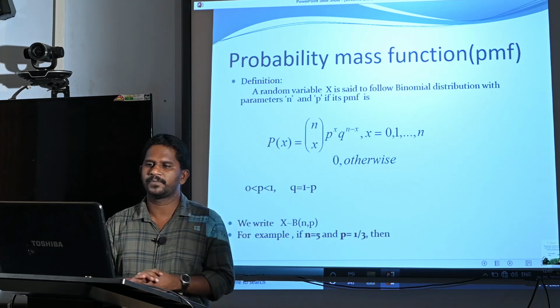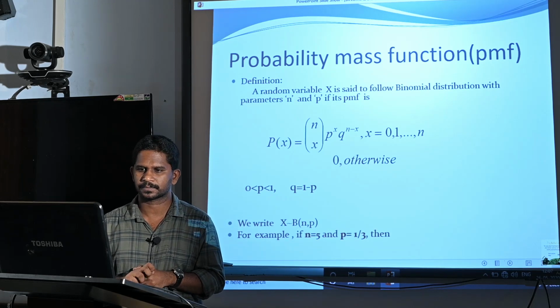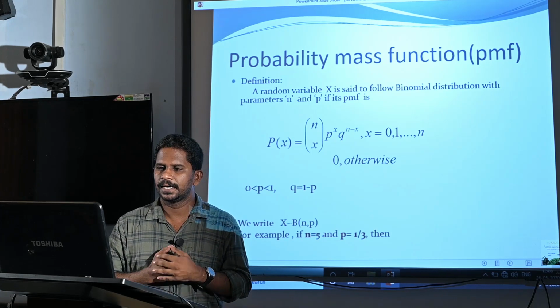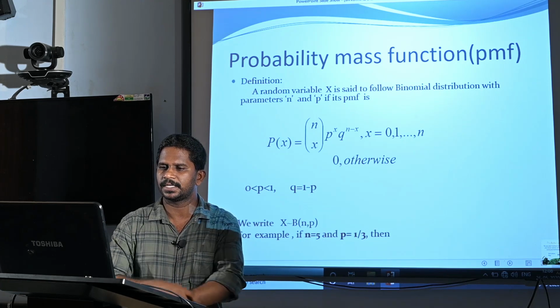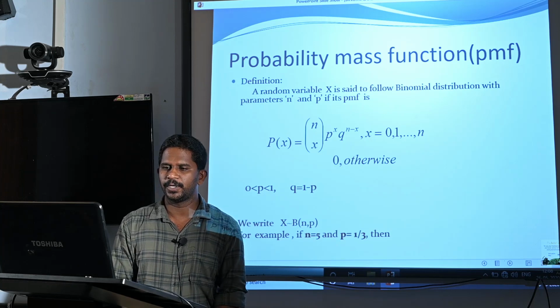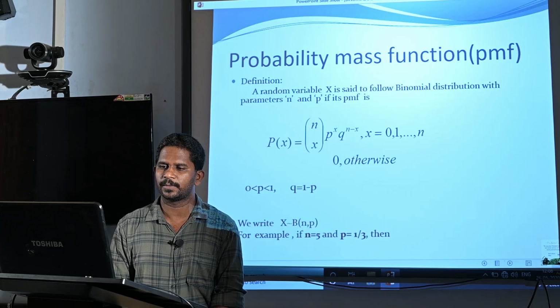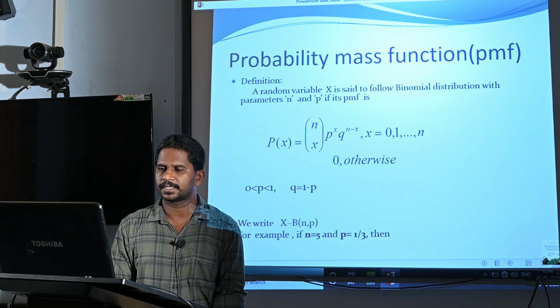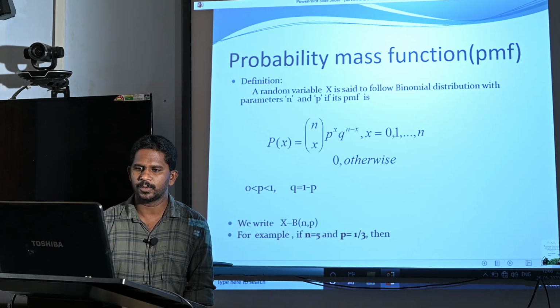Now this is the formal definition of the probability mass function of the binomial distribution. A random variable is said to follow the binomial distribution with parameters n and p if its probability mass function is P of x equal to nCx p raised to x q raised to n minus x, for x equal to 0, 1, up to n, and equal to 0 otherwise. Here 0 less than p less than 1, and q equal to 1 minus p.